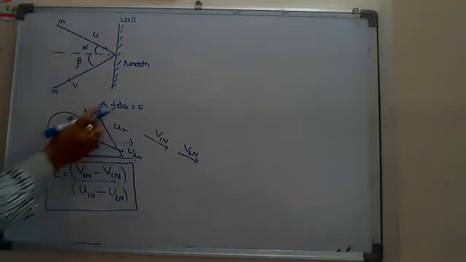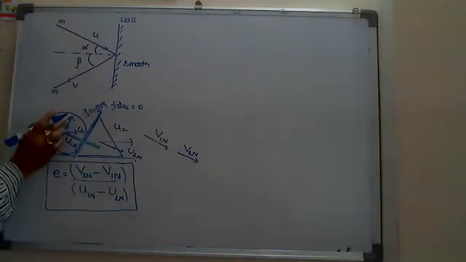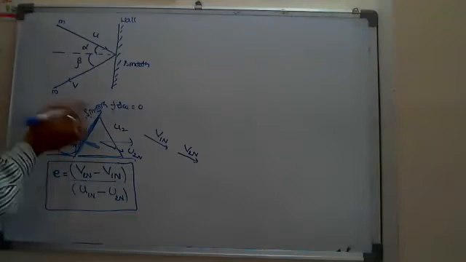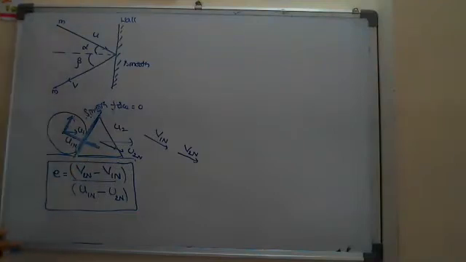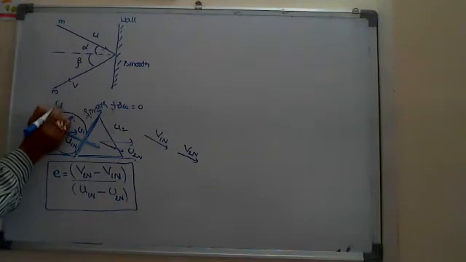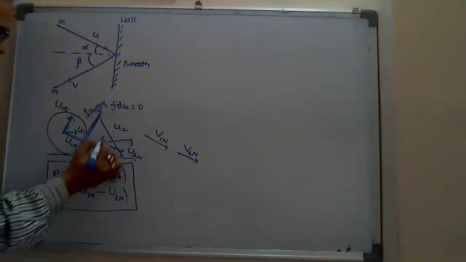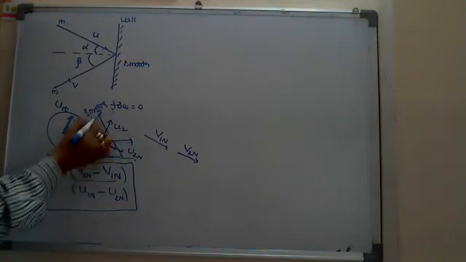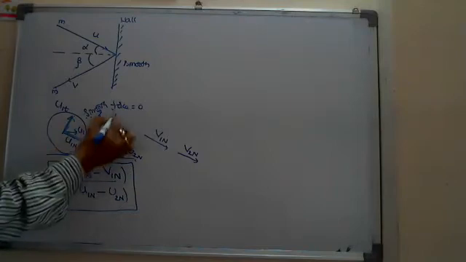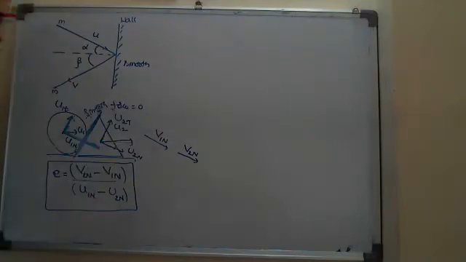This is the line I am taking, whereas this is the velocity along the tangential direction and this is the velocity along the normal direction. Here I write u1 tangential, and here also u2, the tangential direction, parallel to the common tangent. This is u2 tangential.